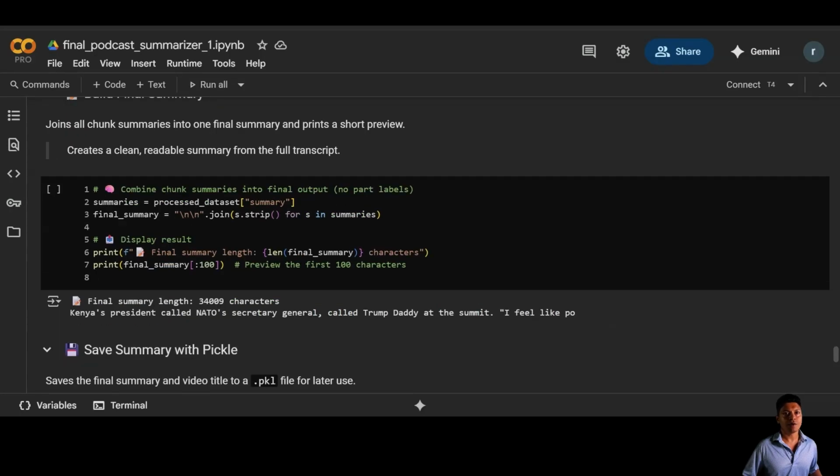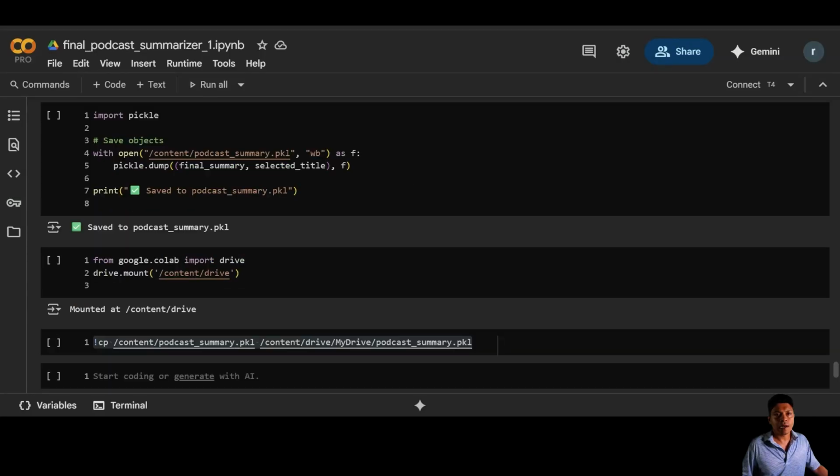All our chunk summaries now come together to form one clean, cohesive summary. We print a quick preview so you can get a taste of the insights straight from the podcast distilled by AI. Now that we've got our final summary, we save it along with the video title using Python's pickle module, everything bundled into a .pickle file and backed up to Google Drive. So it's safe, shareable, and ready when you need it.